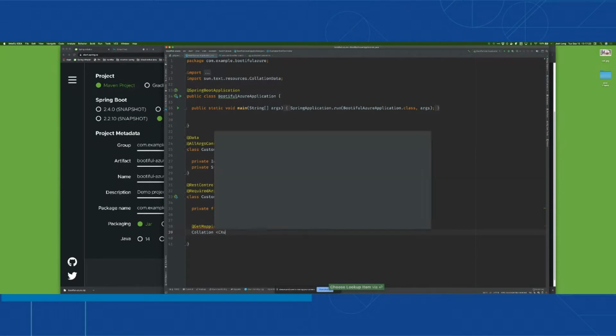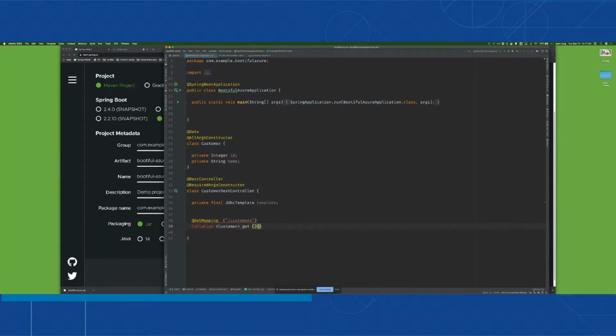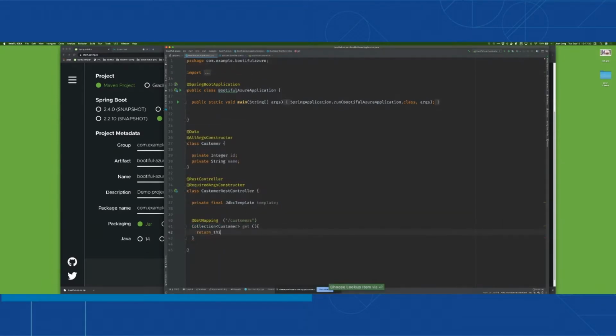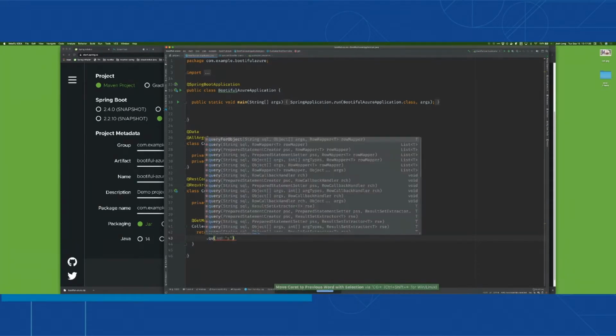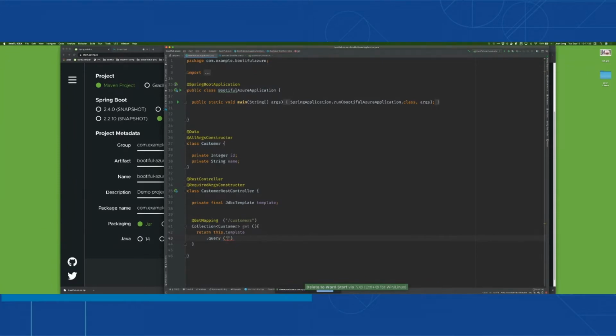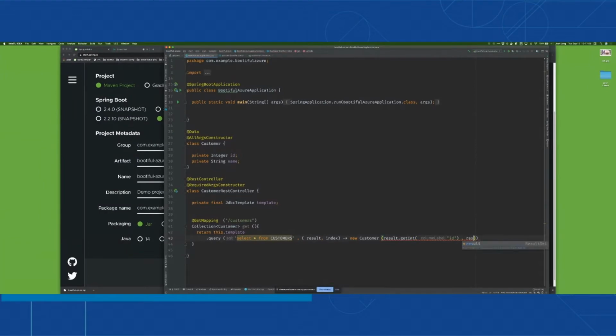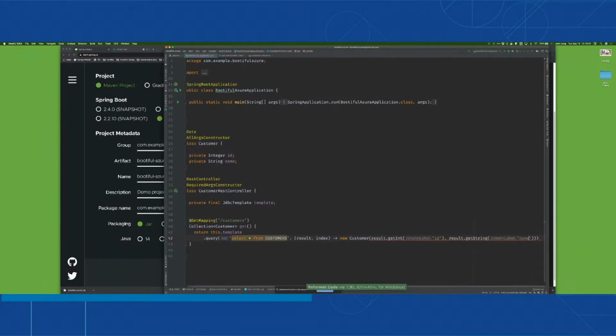Now I've already pre-filled this table with the data in the platform. I didn't want to write SQL statements here with y'all today, but I'm going to do some of that actually. I'll do a small query here. We're going to say query, and we'll do select all from customers. And my job is to take each result set that comes back and each index and turn it into a new customer object. So a new customer, and it'll be result set dot get int ID, right? And result set dot get string name. Okay, and that's the mapper.